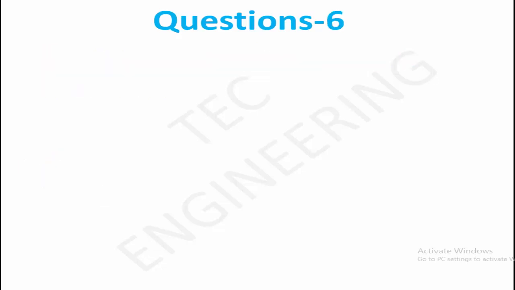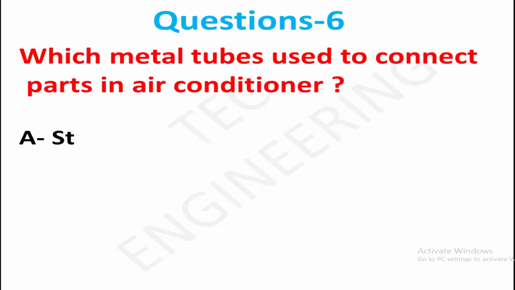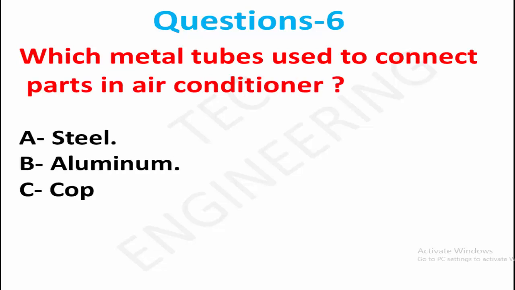Question 6. Which metal tubes are used to connect parts in an air conditioner? Option A, steel. Option B, aluminum. Option C, copper. Right answer is option C, copper.